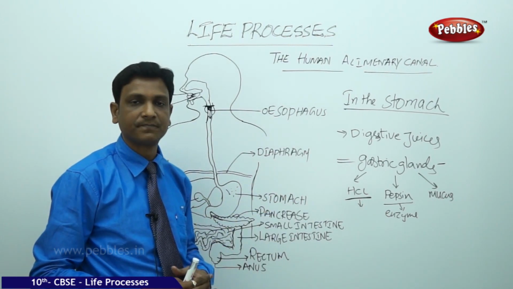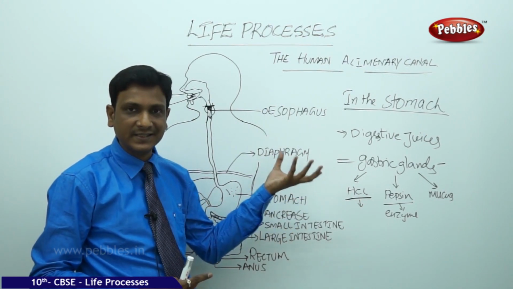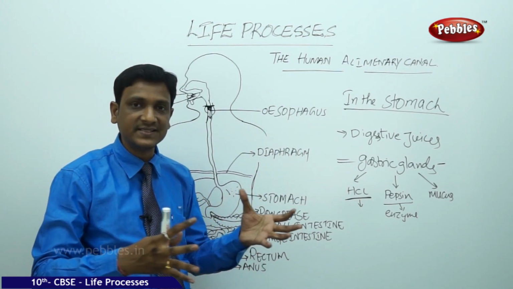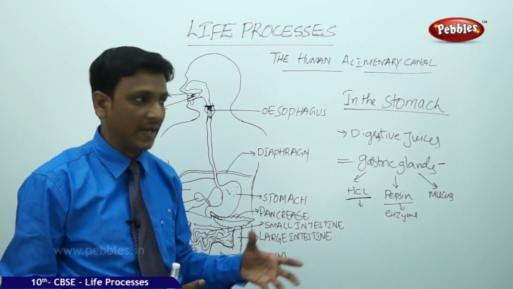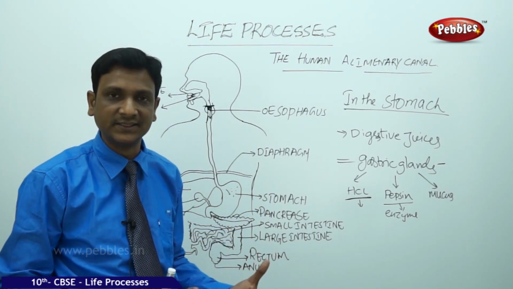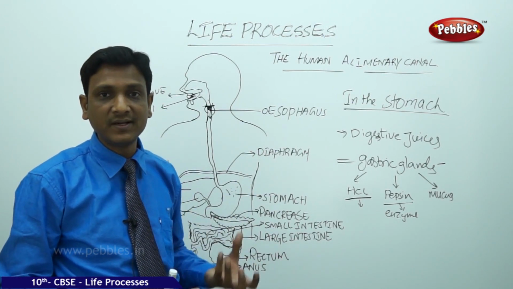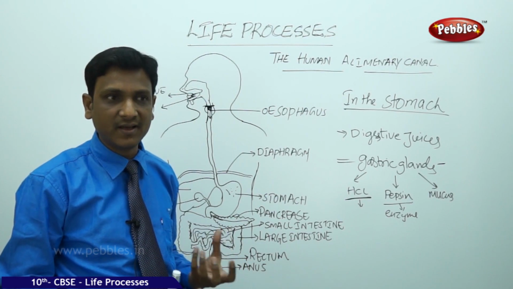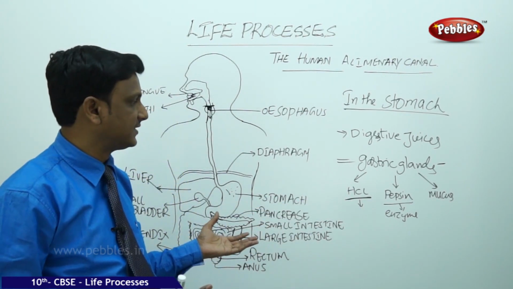The hydrochloric acid secreted into the stomach provides an acidic medium for the process of digestion, and at the same time it kills the bacteria that enter the stomach through the food. We are eating food which may contain bacteria. These bacteria are killed by the action of this hydrochloric acid. So that is the function of HCl and pepsin.